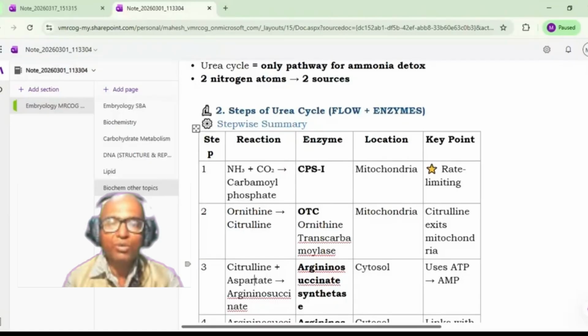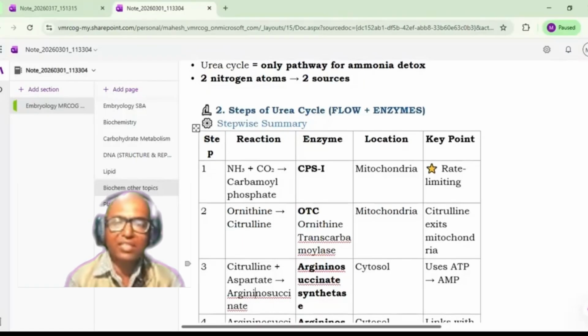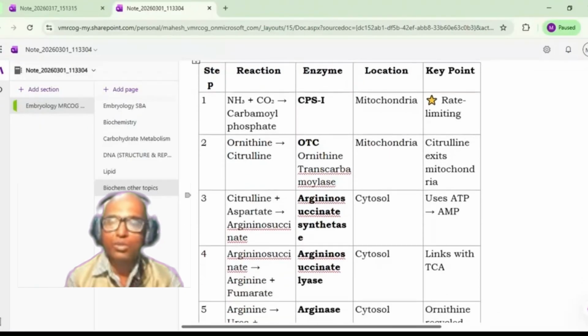Then citrulline plus aspartate will form argininosuccinate. But this takes place in the cytosol. So citrulline exits from the mitochondria, and the next process takes place in the cytosol. Citrulline plus aspartate forms argininosuccinate, and the enzyme responsible is argininosuccinate synthetase. This uses ATP, and AMP will be formed.